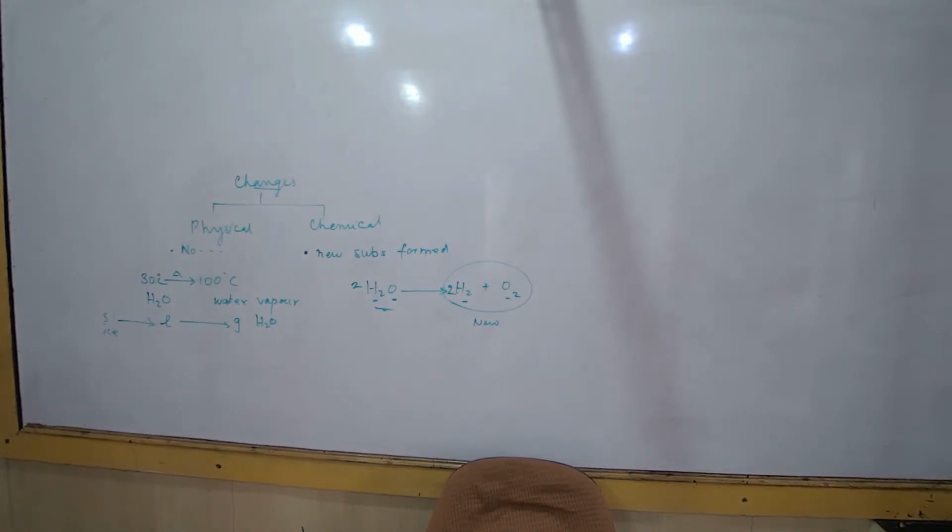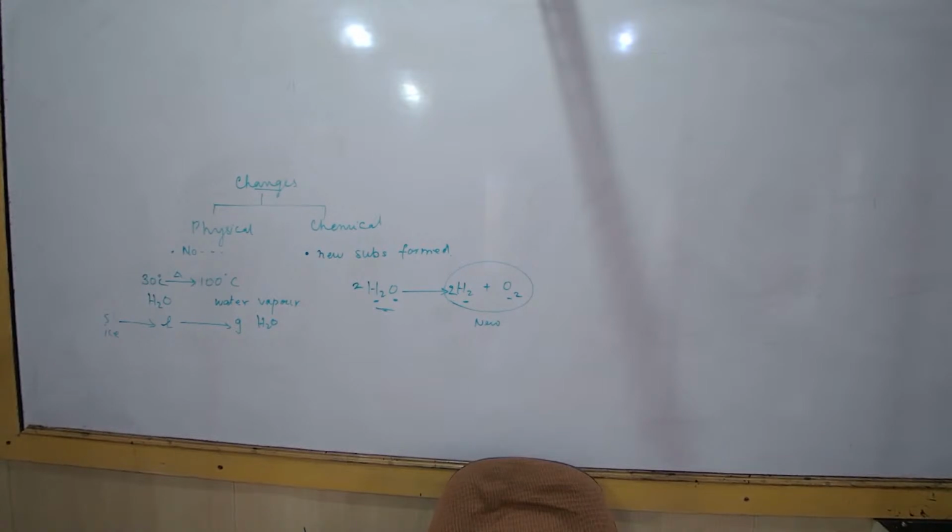Melting of butter in a pan is also physical. Melting, just melting. But if you heat it for a very long time, then of course some chemical change will take place. When the butter starts boiling, it becomes ghee, so obviously some changes are made. But if they just write melting, it is physical. Dissolving common salt in water. What new substance is formed? Salt and water, that's all. No new substance is formed. It's a physical change. Can you separate out salt and water? Yes, by the process of evaporation. So it is a physical change.